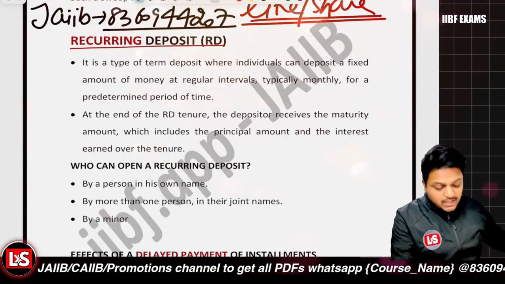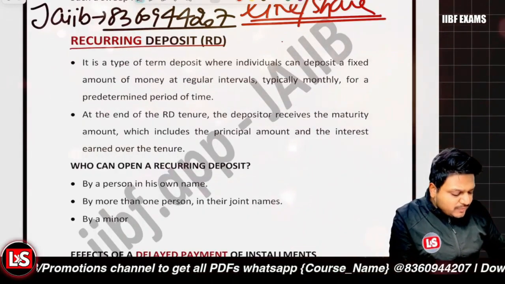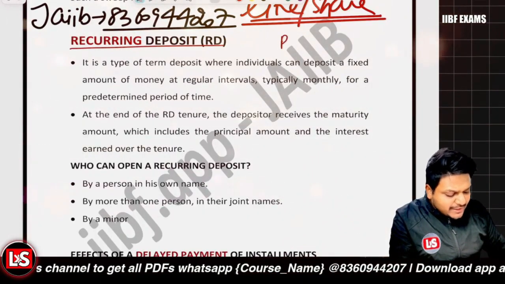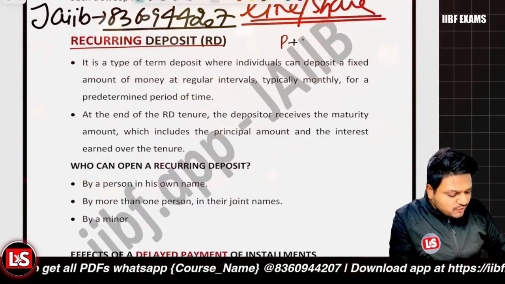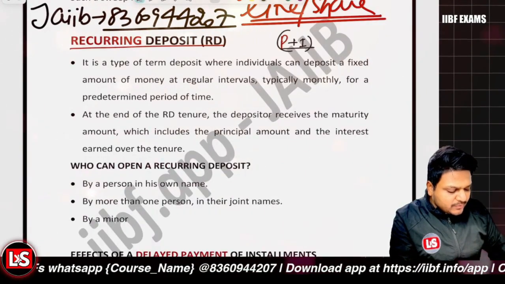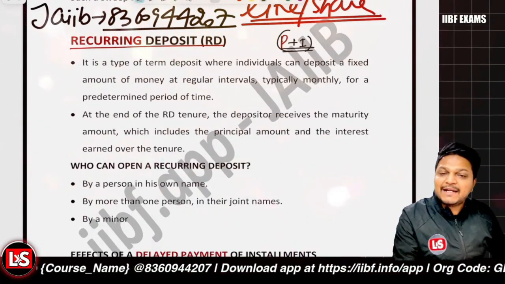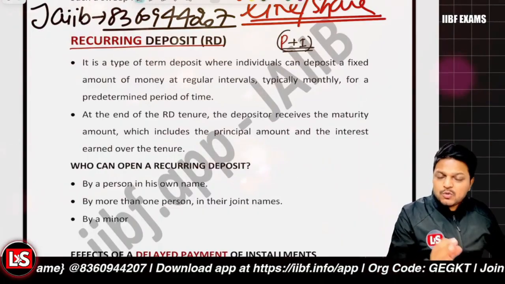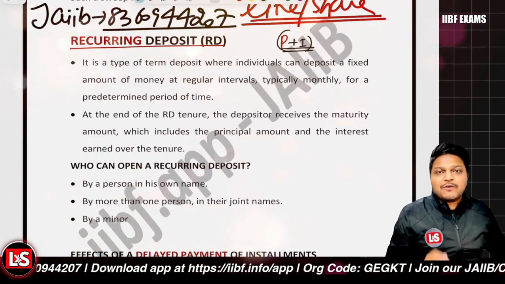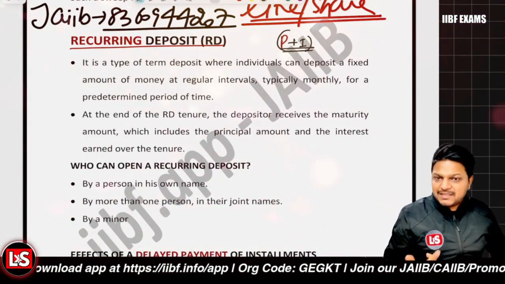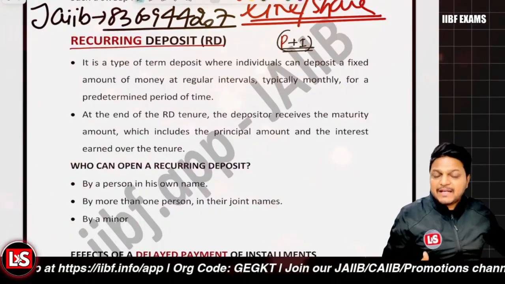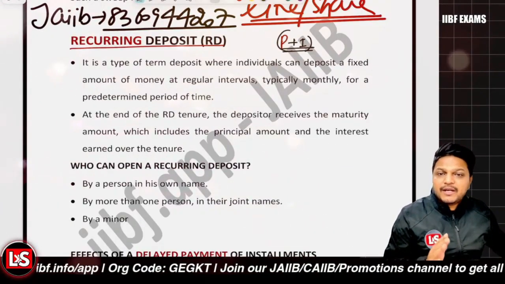tenure, right? So on maturity, what will you be getting? You'll be getting the principal amount that you have already paid, and also you'll be earning interest upon it. So that is what you'll be getting at maturity. So what are the key characteristics? First of all, it's a fixed monthly installment. There is a fixed tenure and there are assured returns.